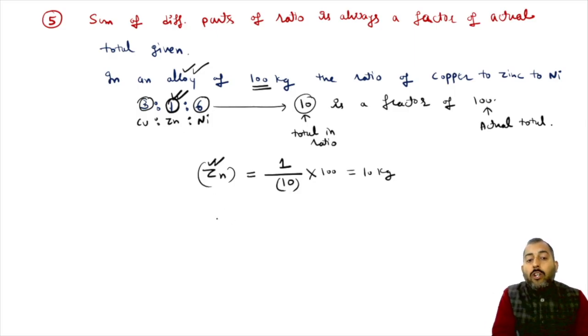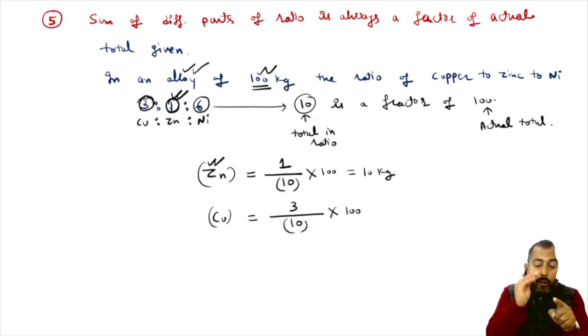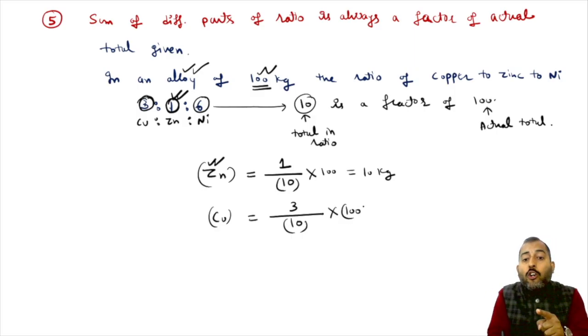Similarly, in this particular question, if you want to find out in this 100 kg how much copper is present, firstly write down the total in ratio. So 3 plus 1 plus 6, 10 in the ratio. Now we want to find out copper. So the number corresponding to copper, which is 3, in the numerator, into 100. Why into 100? Because this 10 corresponds to what? Total in ratio. And this 100 corresponds to what? Total in actual. So we're going to get 30 kg here.